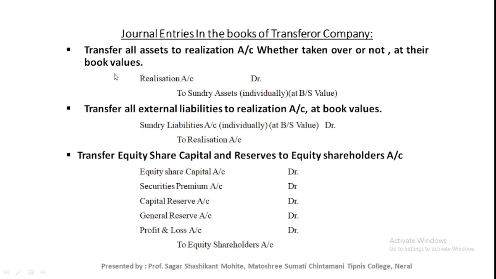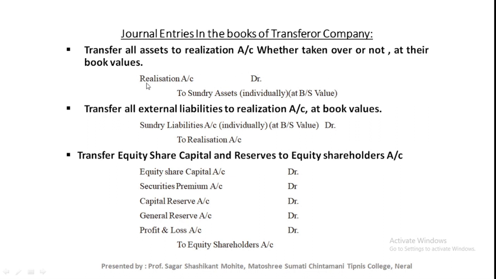Book value means value which is mentioned in the balance sheet of old company. Agreed value means values provided in the adjustment. So this entry we should transfer at the book value.